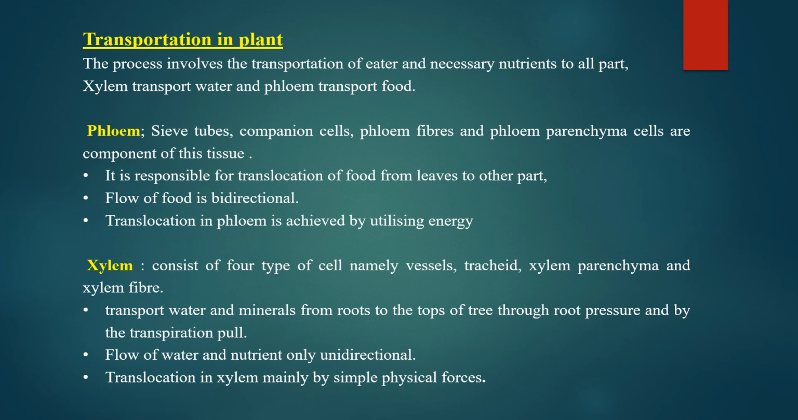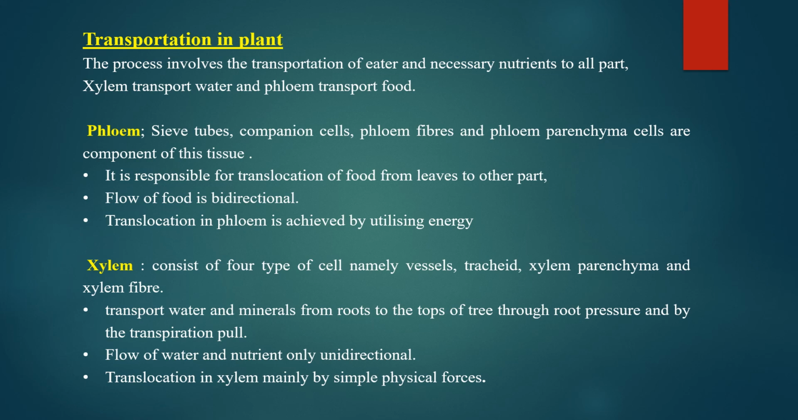First is phloem. Phloem has 4 types of cells: sieve tubes, companion cells, phloem fibers, and phloem parenchyma are the components of this tissue. It is responsible for the translocation of food from leaves to other parts. Its flow of food is bidirectional. Translocation in the phloem is achieved by the utilization of energy in the form of ATP.